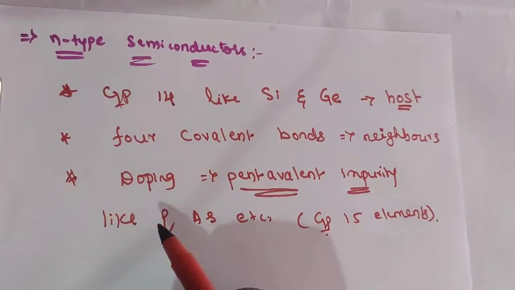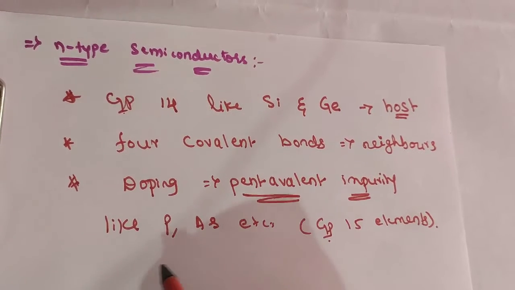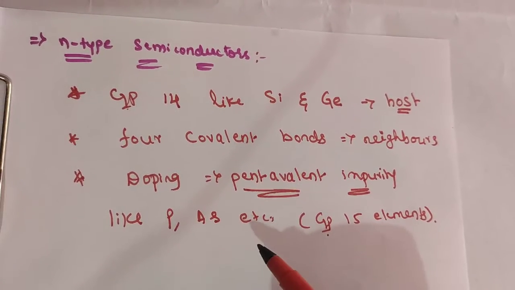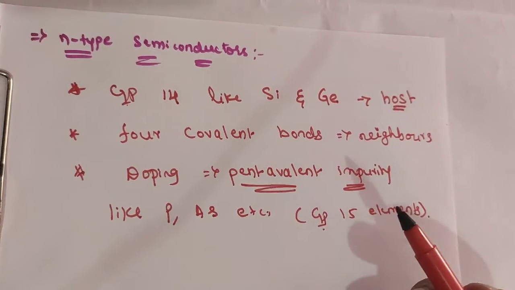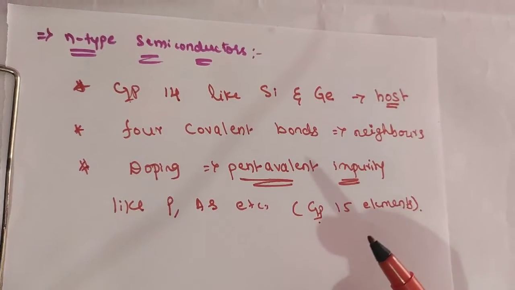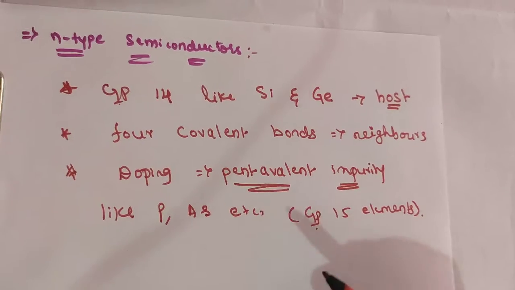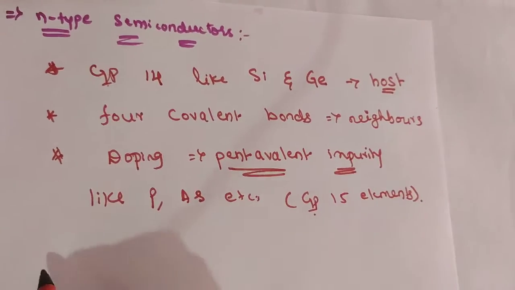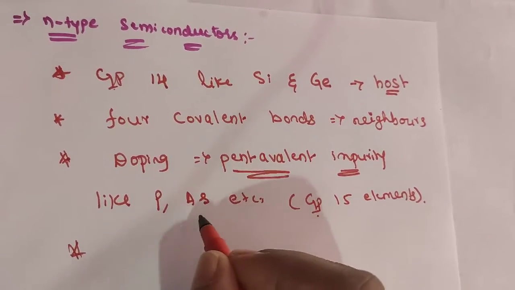Some of the host atoms are replaced by them. Here 4 out of 5 valence electrons of the impurity are used to form 4 covalent bonds with neighboring host atoms. So the 5th electron is free and becomes delocalized. This increases the conductivity.